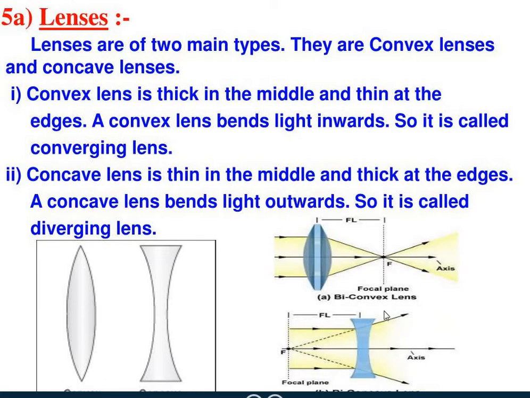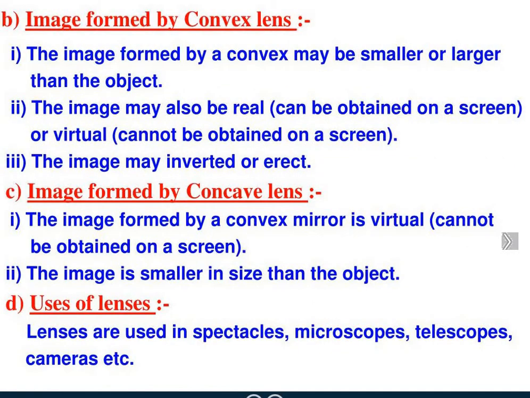Here in the concave lens, it is actually a diverging lens, which bends the light outwards, right? In convex lens, it bends the light inwards, right? So images formed by convex lens can be smaller or larger than the object, also real or virtual. Image may be inverted or erect. Concave, again the same. The image is smaller in size than the object, and the image formed by concave lens is virtual, cannot be obtained on the screen.